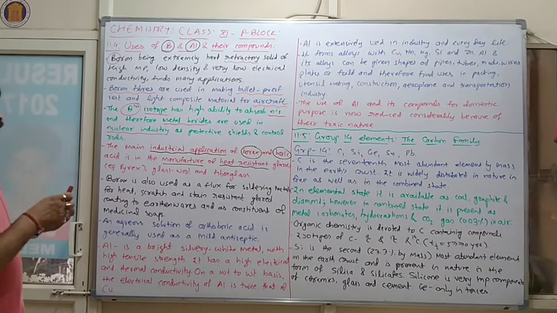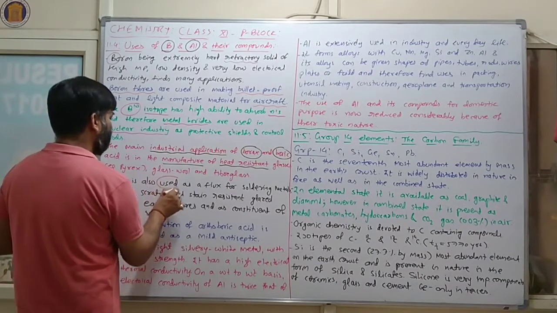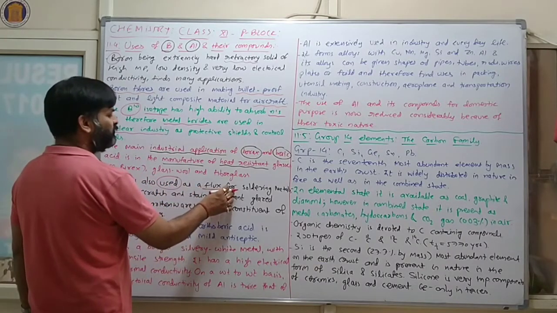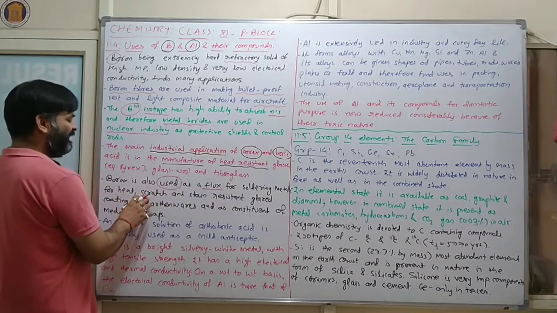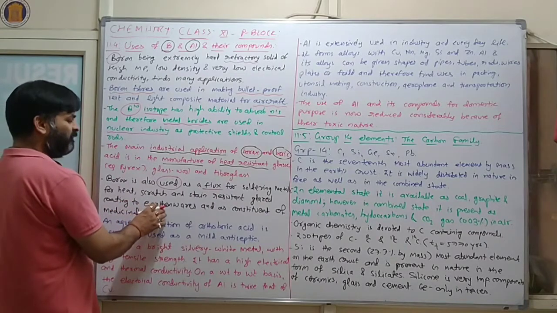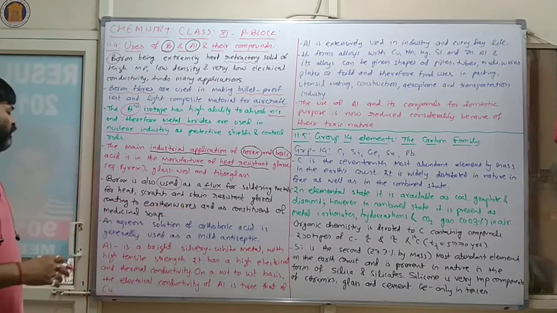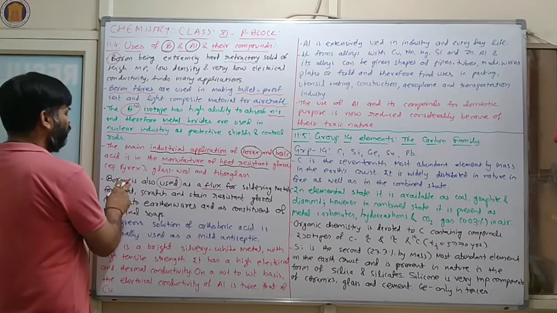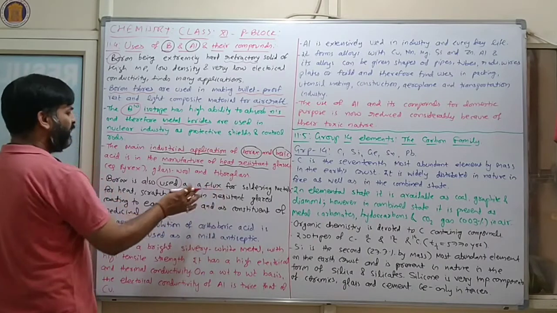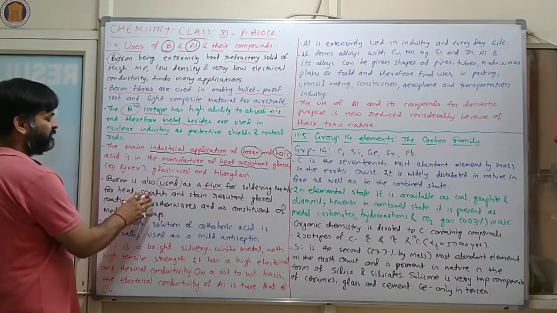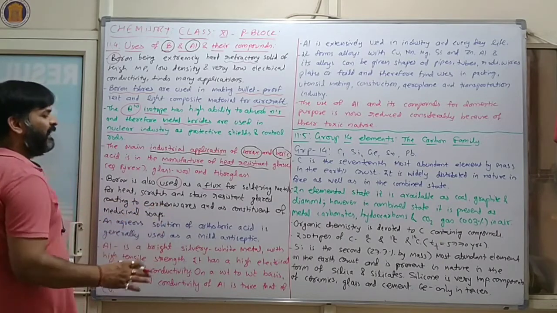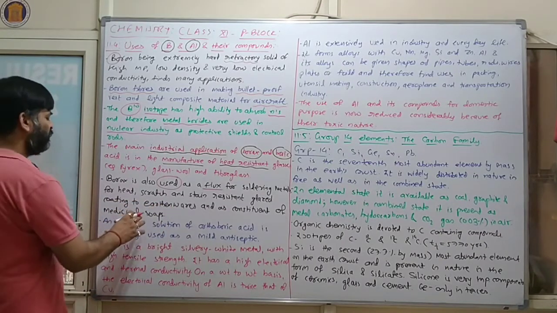Now, borax is also used as a flux for soldering metal, for heat, scratch and stain resistant glaze coating to earthenware, and as a constituent of medicinal soap.